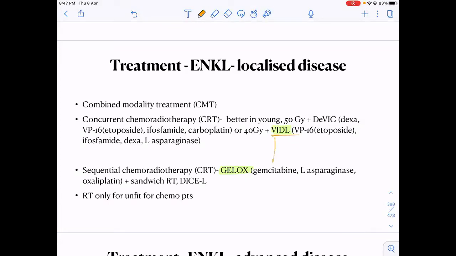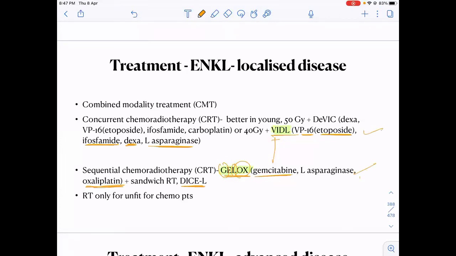There are a few drugs which can be used. V is VP16, that is etoposide. I can give ifosfamide. I can give dexamethasone. L-asparaginase is very commonly used. Then gemcitabine-based protocols. Gelox: gemcitabine, L is L-asparaginase, Ox is oxaliplatin, a platin drug. Okay, so VIDL, Gelox, DICE are the protocols which can be used in a localized disease.